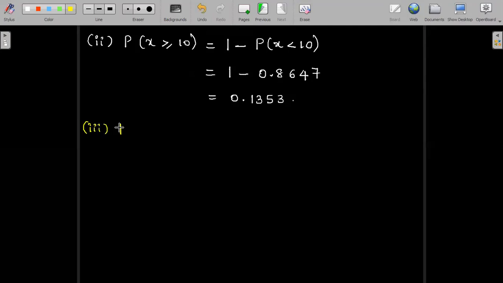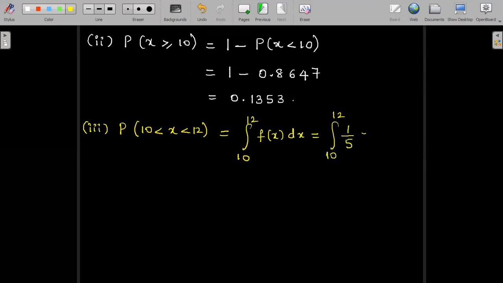Third one, probability of x lying between 10 to 12. So integral limits are obvious, between 10 to 12, and we have to consider f of x and integrate between the limits 10 to 12. f of x is defined between 10 to 12 as 1 divided by 5 e power minus x by 5